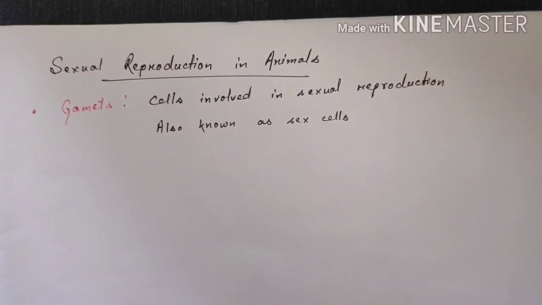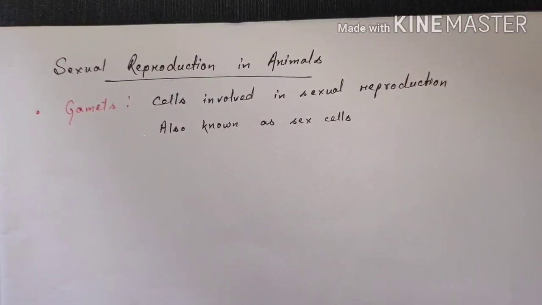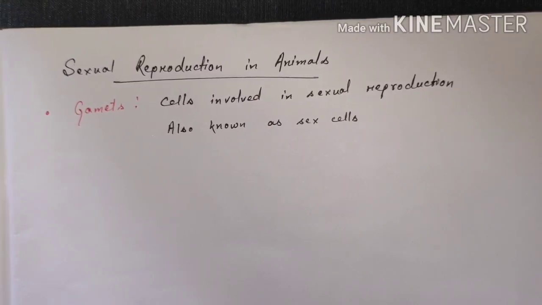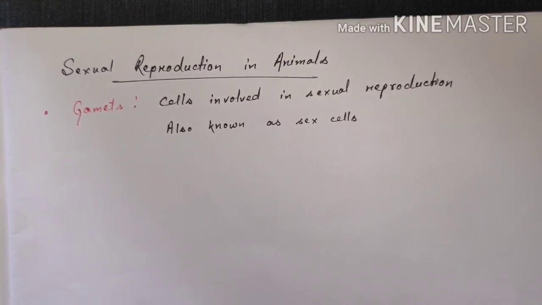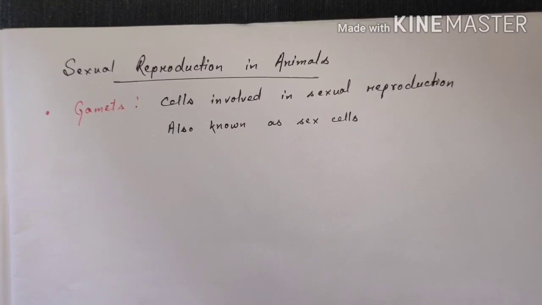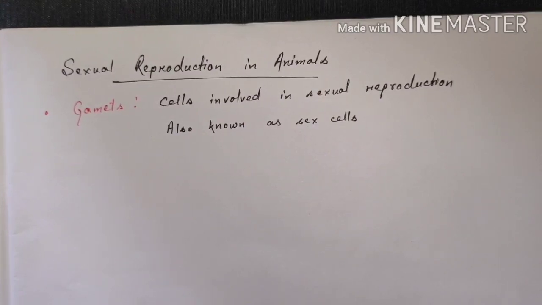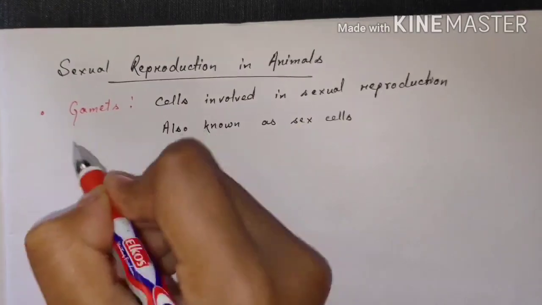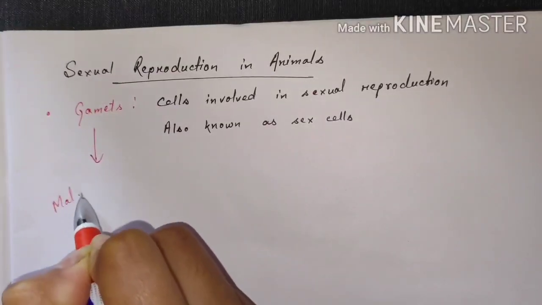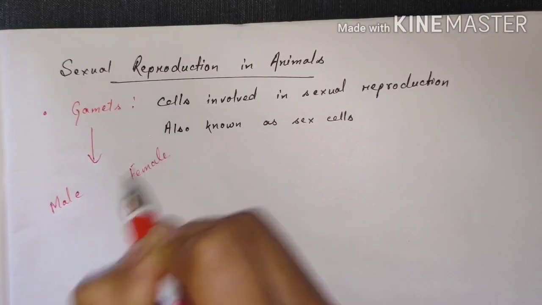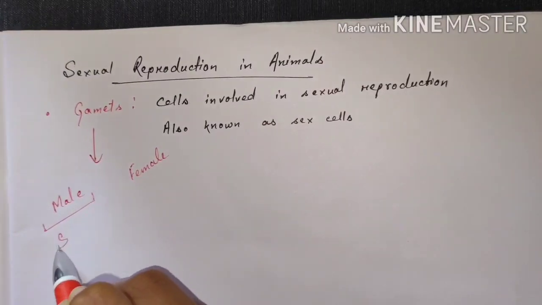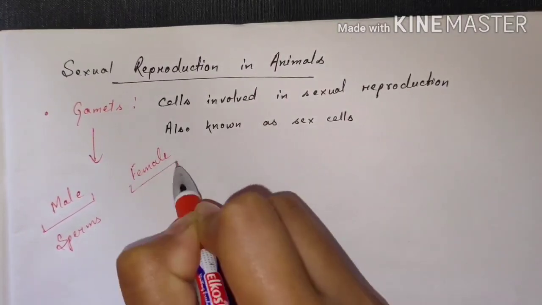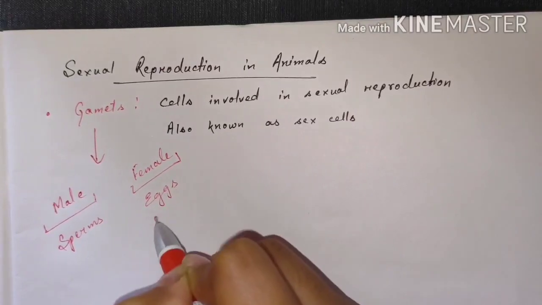We have studied sexual reproduction in plants. Now we will study sexual reproduction in animals. Before studying sexual reproduction in animals, we should learn about some terms such as gametes. So gametes, what are gametes? Gametes are also known as sex cells. These gametes are cells which are involved in sexual reproduction. The gamete is mainly of two types, either male gametes or female gametes. The male gametes are known as sperms, and the female gametes are known as eggs or ova.